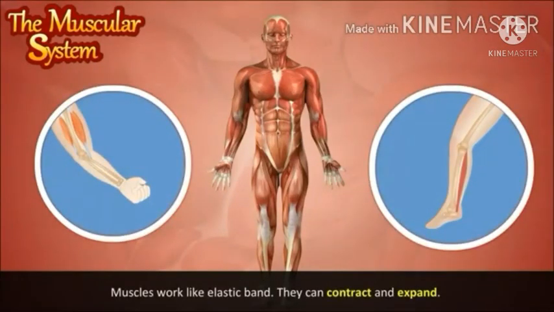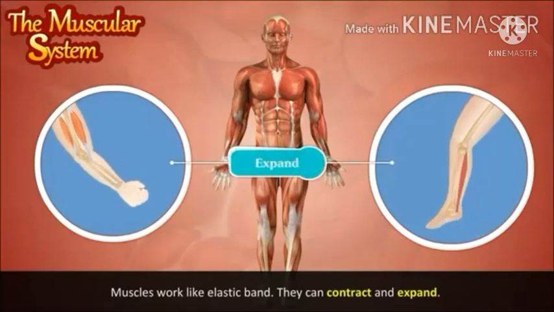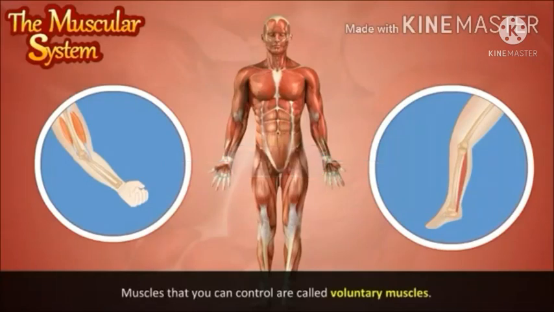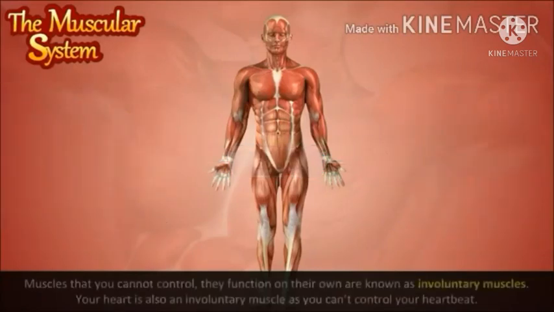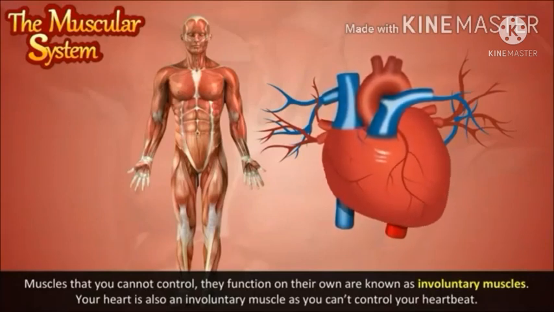Muscles work like an elastic band. They can contract and expand. Muscles that you can control are called voluntary muscles. Muscles that you cannot control, they function on their own, are called involuntary muscles. Your heart is also an involuntary muscle as you cannot control your heartbeat.